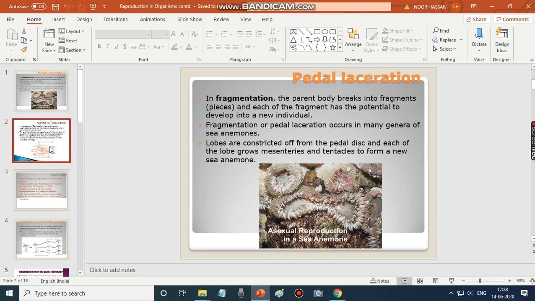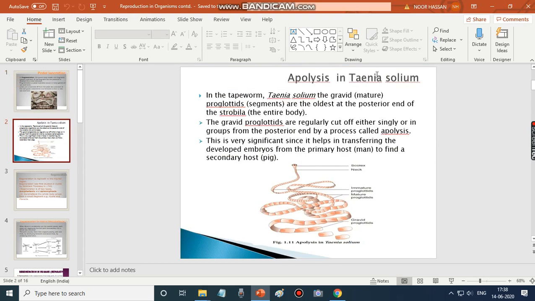We shall move on to the next slide, and this is called apolysis in Taenia solium or tapeworm. In tapeworm, it is called gravid. Gravid refers to mature proglottids. Proglottids refer to segments. These are the oldest segments at the posterior end of the strobila, the entire body.